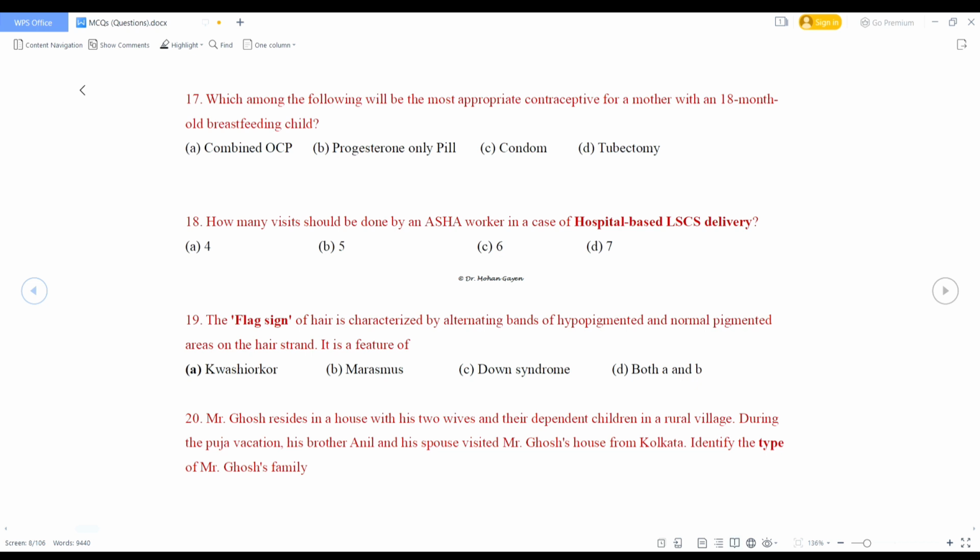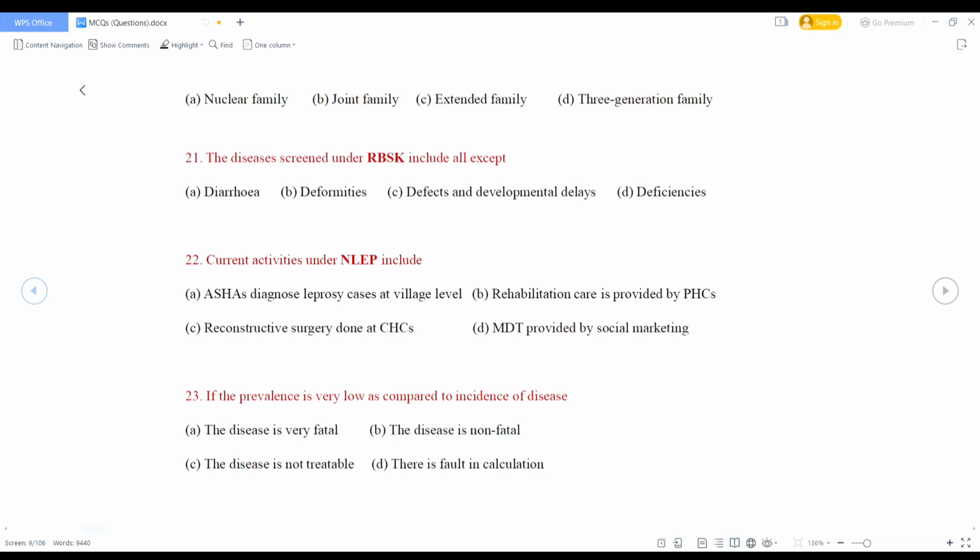Mr. Ghosh resides in a house with his 2 wives and their dependent children in a rural village. During the puja vacation, his brother Anil and his spouse visited Mr. Ghosh's house from Kolkata. Identify the type of Mr. Ghosh's family. So from the statement given, it's clear that it is an example of nuclear family.